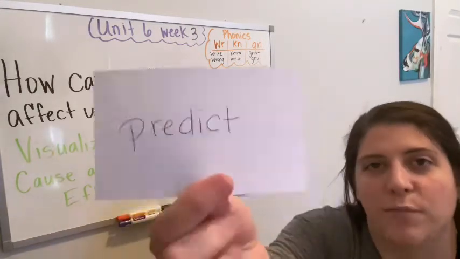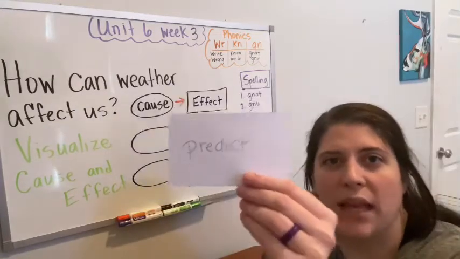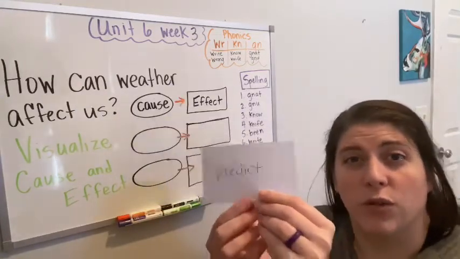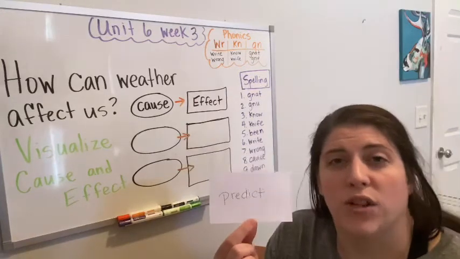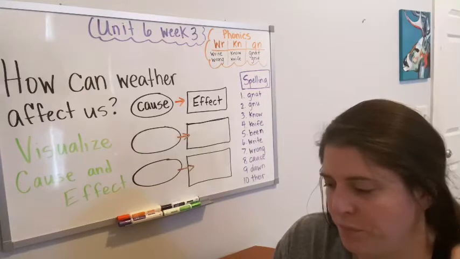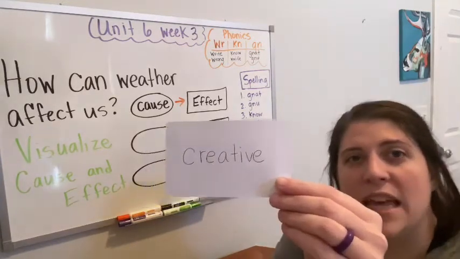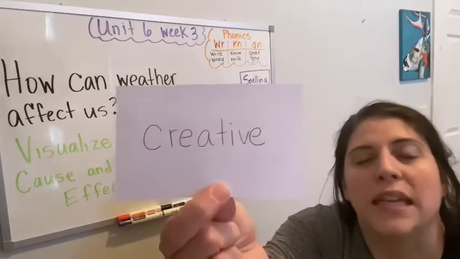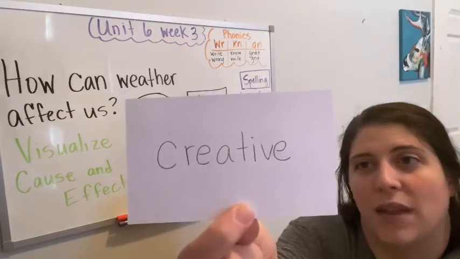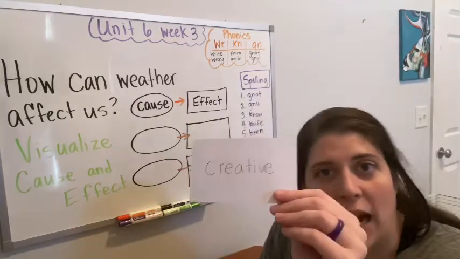Then we have predict. We've used this word a lot in class. The word predict means that you are using clues that you already know in order to make a guess about the future. Right? The next word is creative. If you're being creative, that means that you're using your imagination to make something new or different. Hopefully during this time, you're being creative.